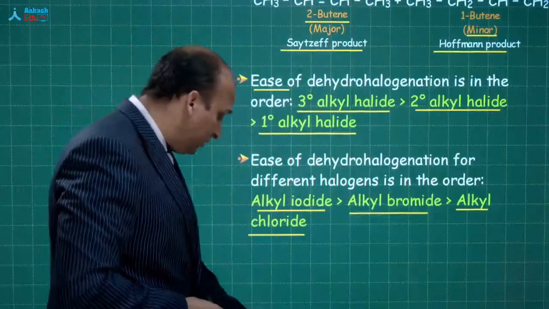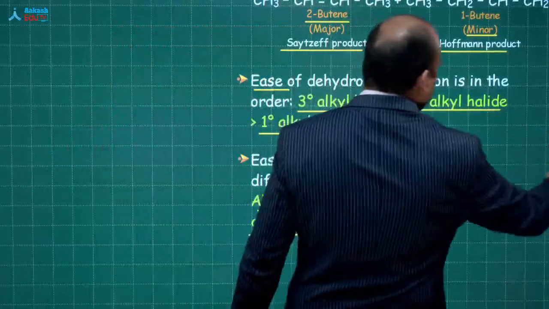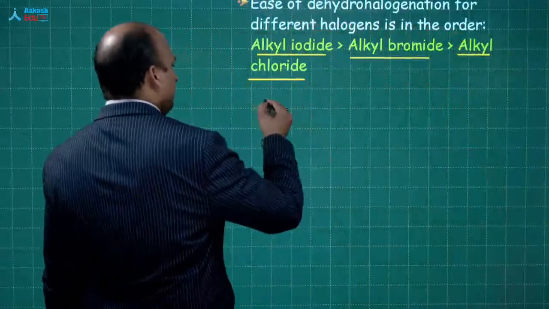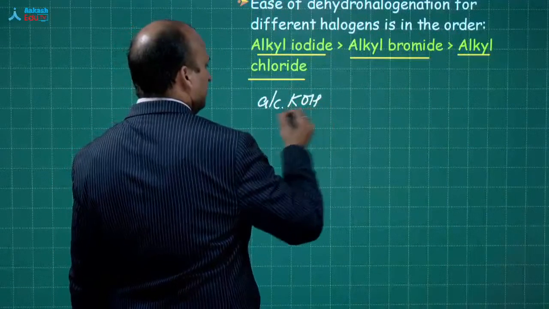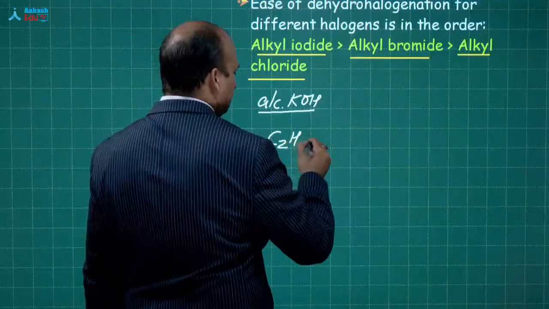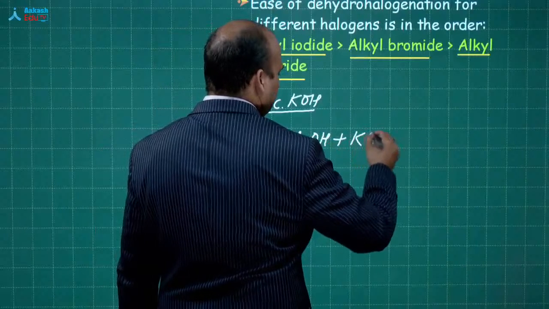Acha. Now the point, sir, what is this alcoholic KOH doing? वो क्या कर रहा है? Okay. So you see what alcoholic KOH is doing. See, alcoholic KOH ये क्या होता है? C2H5OH plus KOH.